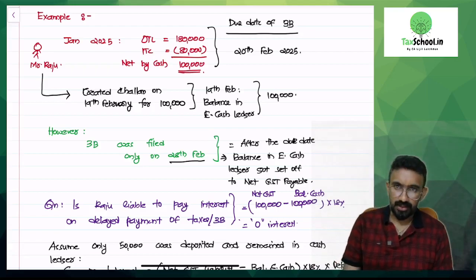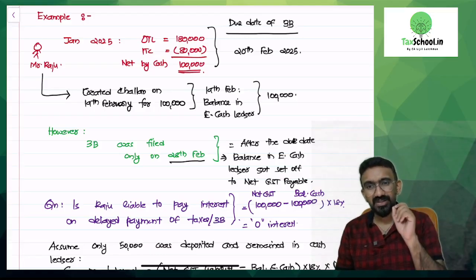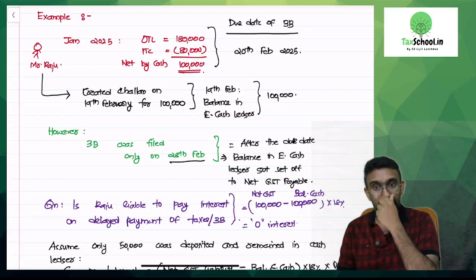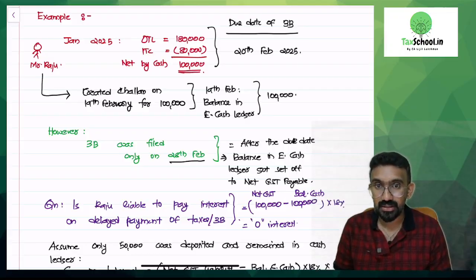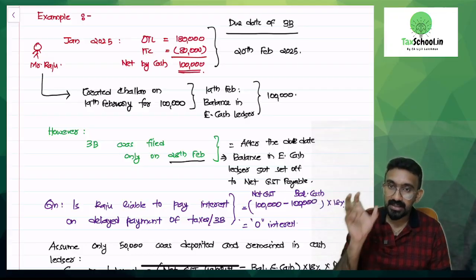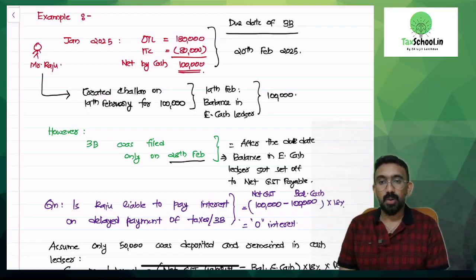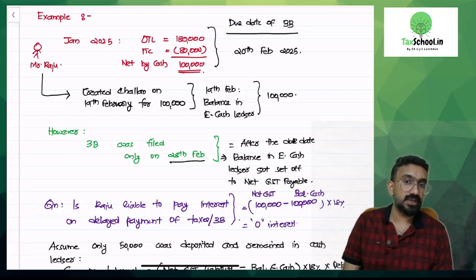But he did not do that. What is the due date? 20th of February. On 19th February, he created a challan for 1 lakh. Did not file 3B, but deposited this 1 lakh into the cash ledger. So from 19th February onwards, his cash ledger has how much amount? 1 lakh. However, 3B was filed only on 28th of February. How many days of delay is there?